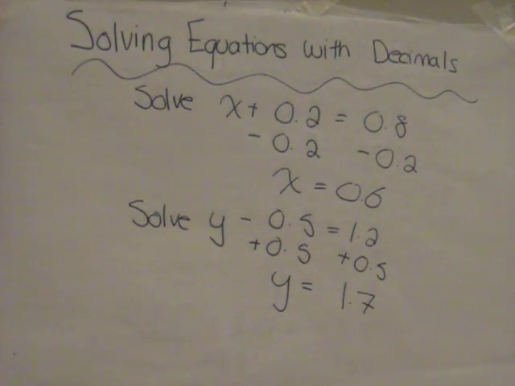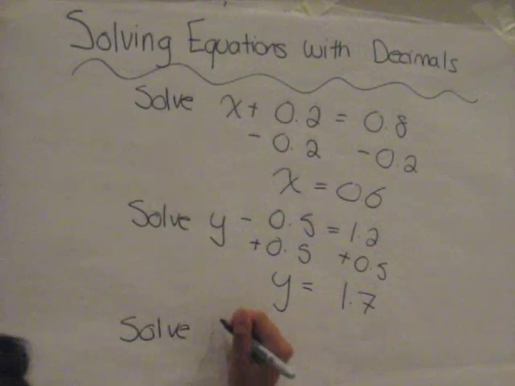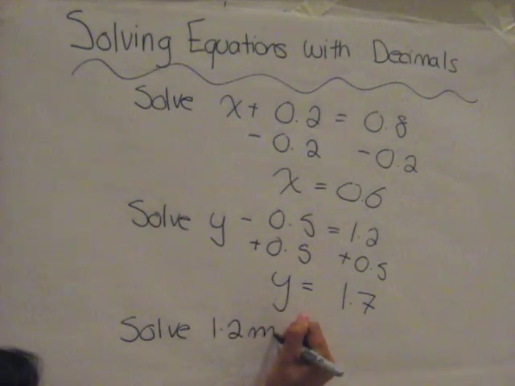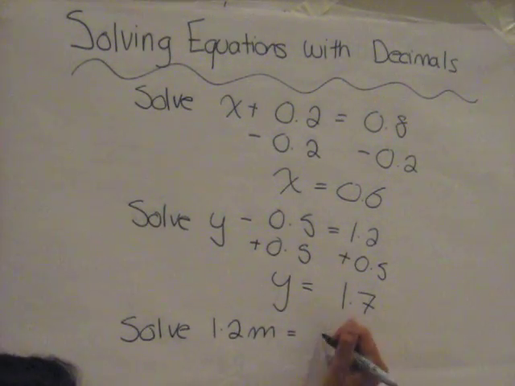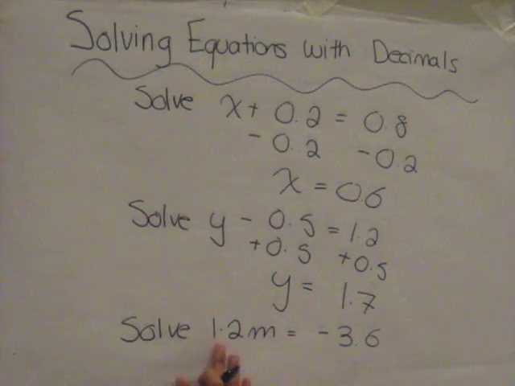Now let's take a look at a division question. Solve 1.2m equals negative 3.6. Now what this is saying is 1.2 times m. So we're going to have to divide this by 1.2 to isolate the variable, which is m.